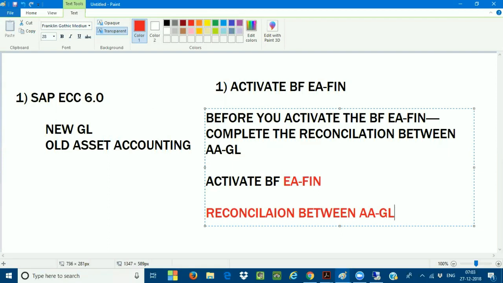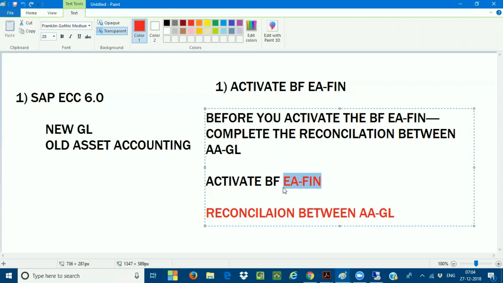Once you complete this activity, do the thorough testing. After completing my testing, you can confirm that your EA-fin activation is completely successful without any problem. Once I activate this EA-fin, I can hand over my system to the basis consultant. Unless your new asset accounting is activated, the system conversion cannot happen from SAP ECC to SAP S/4HANA. It is a very big showstopper for your conversion, I'm telling.